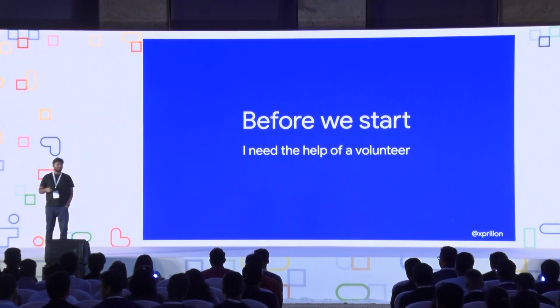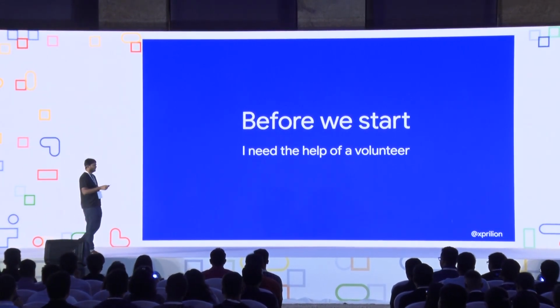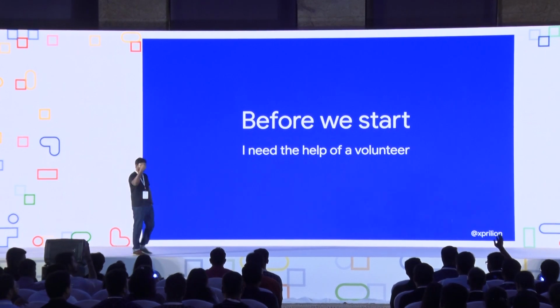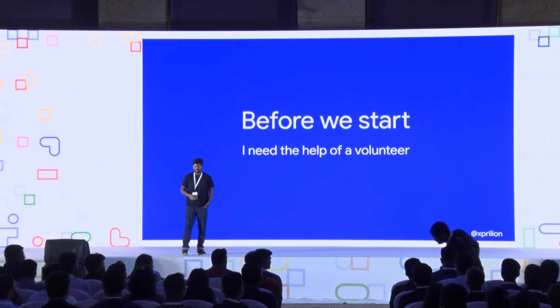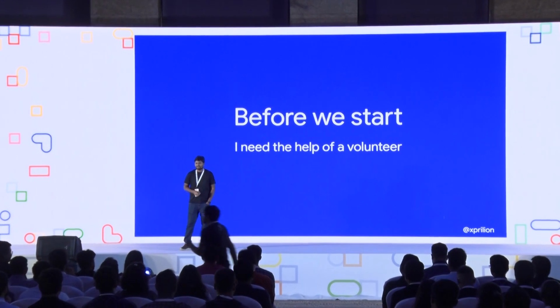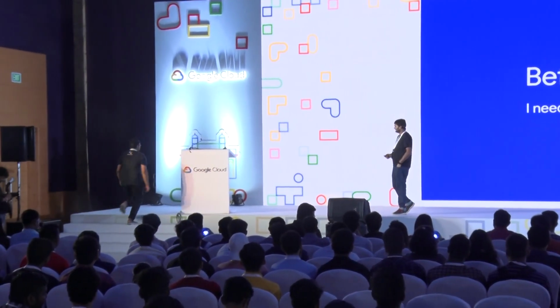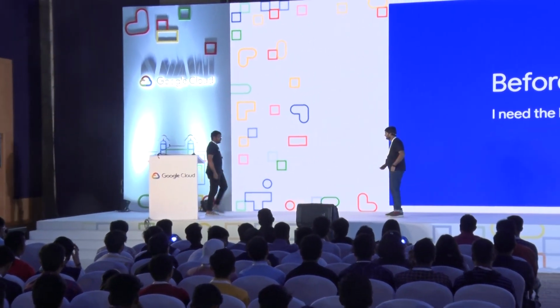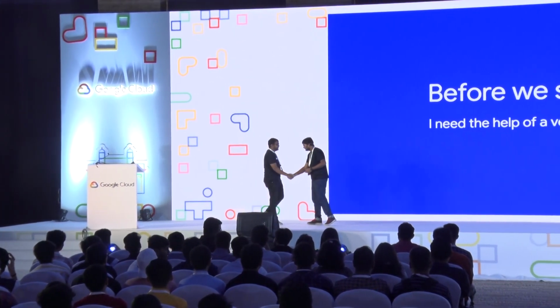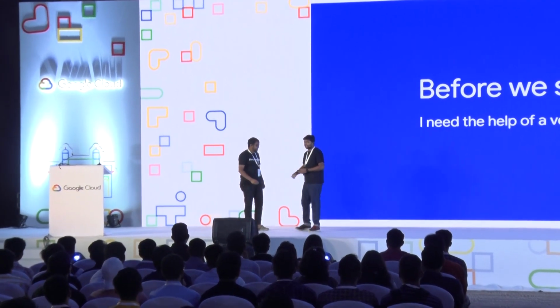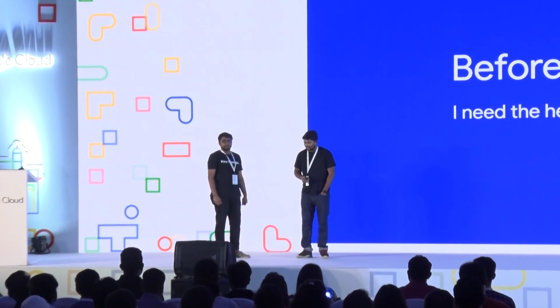And before we start, I'll call upon a volunteer, from the front row, sir, please. Thank you. I'm joined by Faz, and I'll be taking your help for the rest of this session.